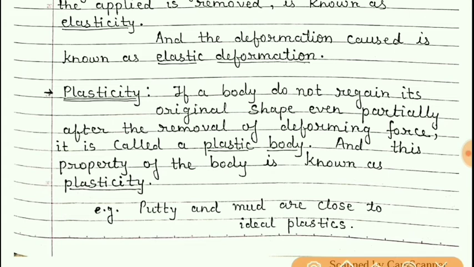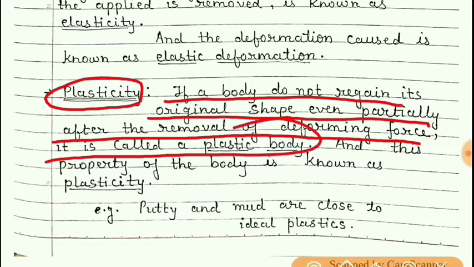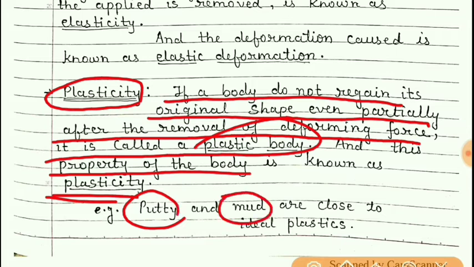Now, about the property of plasticity. If a body does not regain its original shape even partially after the removal of the deforming force, then it is called a plastic body, and this property of the body is known as plasticity. Examples are putty, mud, and wet POP, etc. These types of bodies are close to ideal plastic.